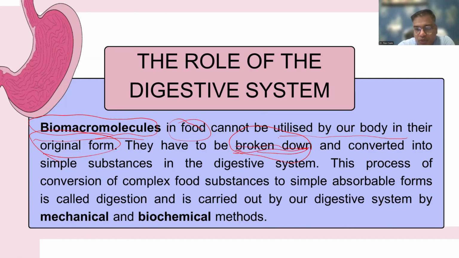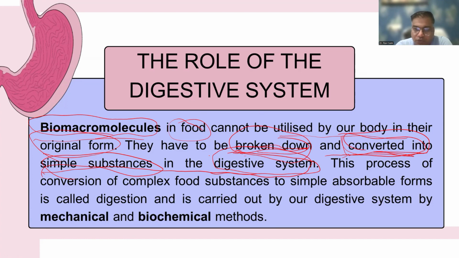It is really important: broken down and converted into simple substances in the digestive system. So this is the mechanism we are talking about: the food is broken down into smaller particles, and there is a conversion of these food ingredients into simpler substances, so they can be easily absorbed in the digestive system.